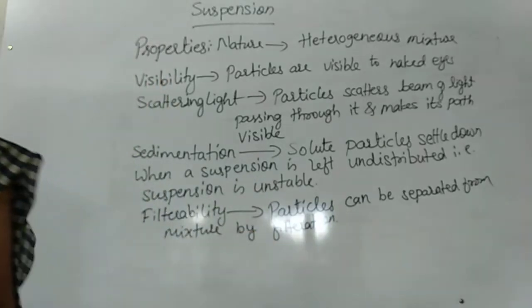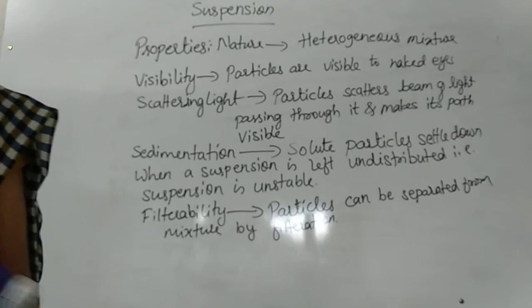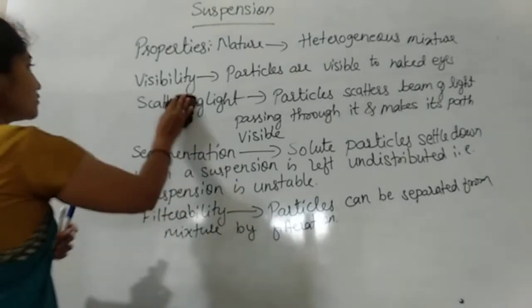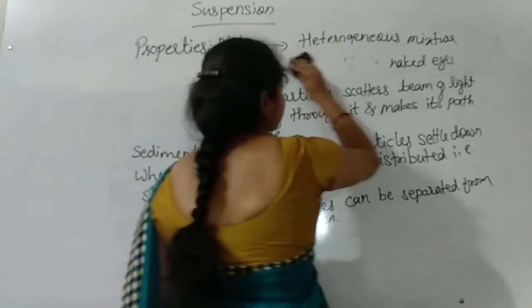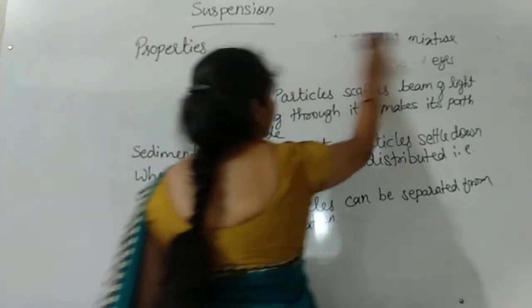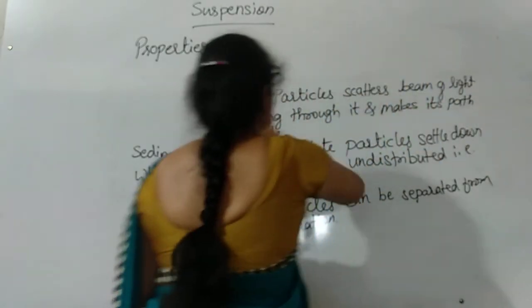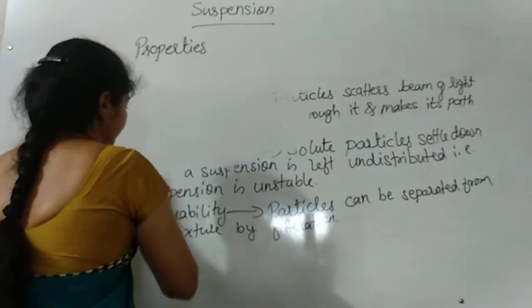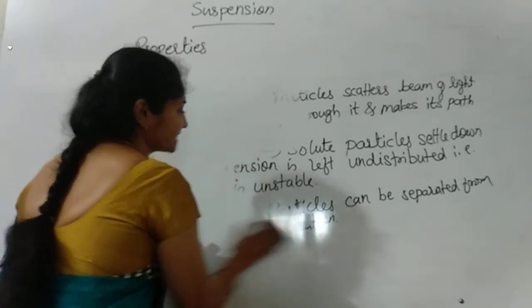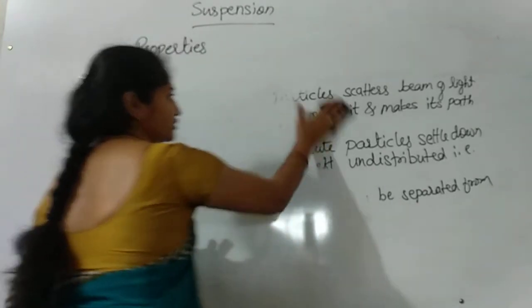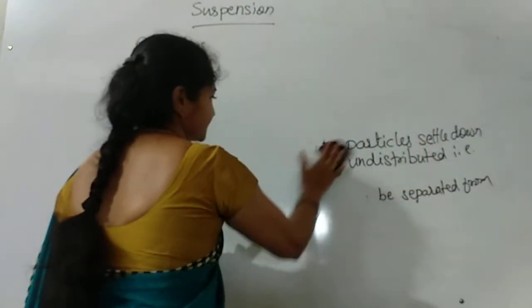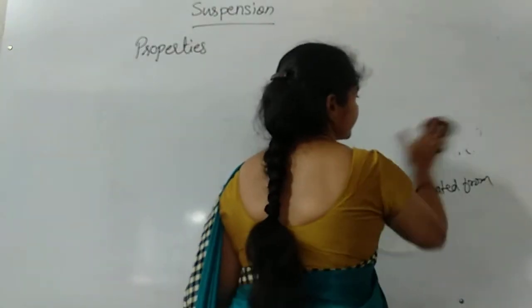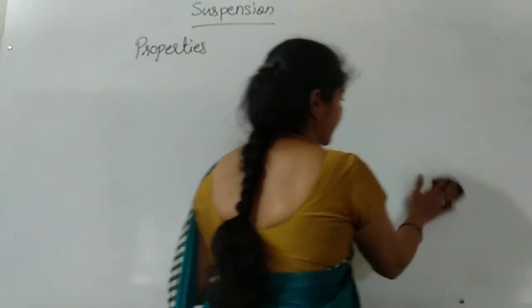Another property is transparency. So what about the transparency of these suspensions? Whether these suspensions are transparent or not. What do you mean by transparency? If we observe through a medium, the object should be seen clearly. That is what we call transparency. For example, glass is a transparent medium.